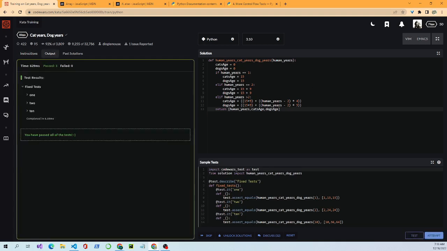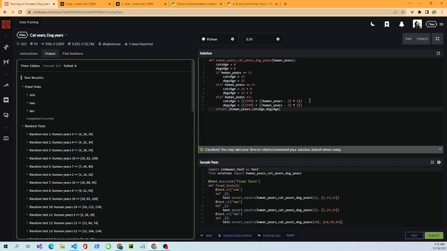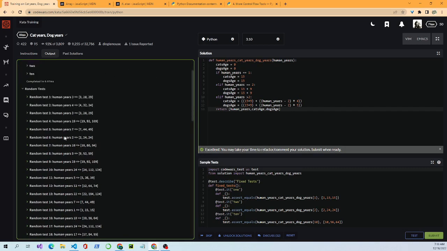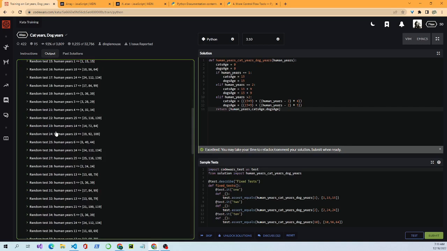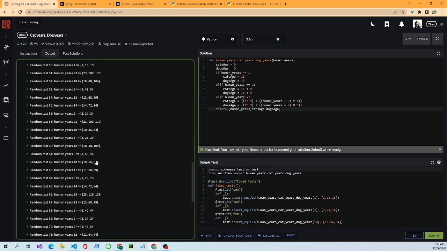And we passed. Okay. So it's just another way of solving it. Let's see if we get full credit. And yes, we did. All 103 tests passed. You can look down here and see the kind of tests they run. And this right here could be a little handy. Say you're working on these problems and you keep getting it wrong. You think you're on the way and you think you got your code working, but then it's a little bit wrong.